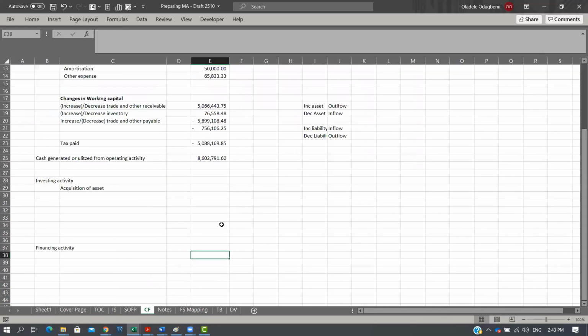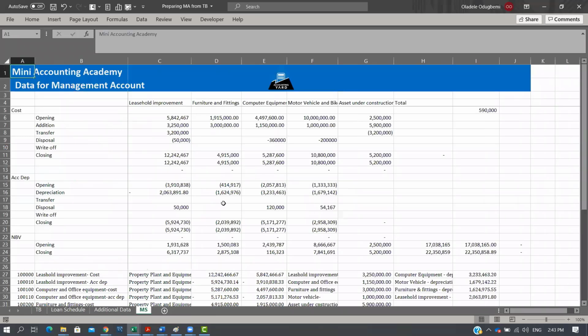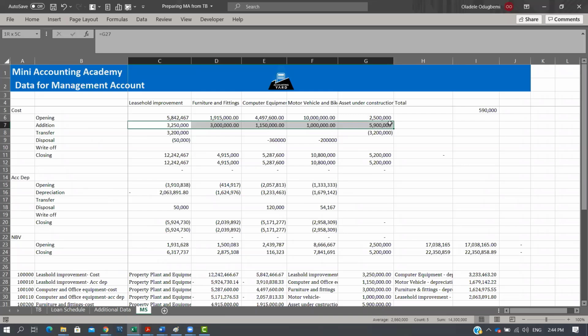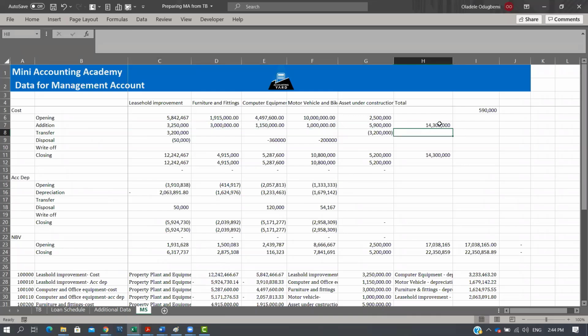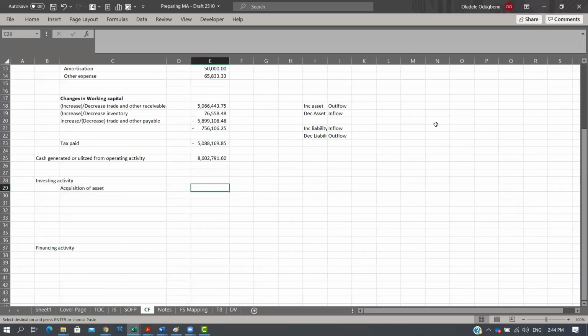So based on that, we now move into acquisition of assets. Typically, we have what we call a movement schedule, something of this nature, where we clearly show a movement of what has happened in the assets. It shows all the activities, and this is what it looks like. Based on that, we would have a line for acquisition of assets, which is this line. We can have a total here now, which is 14.3. This movement schedule is what we'll most likely pick and put in our costs here. It's an outflow, so we'll make it negative.